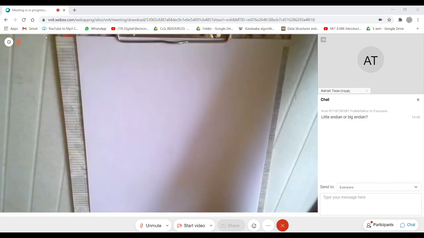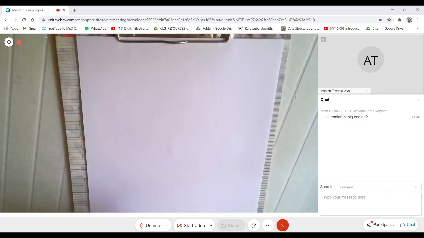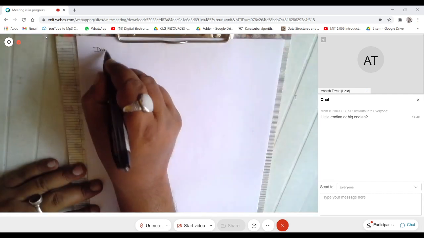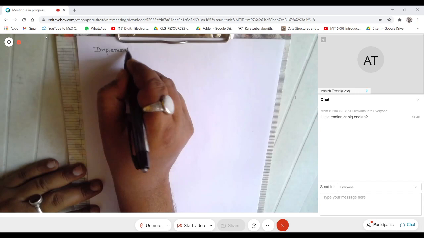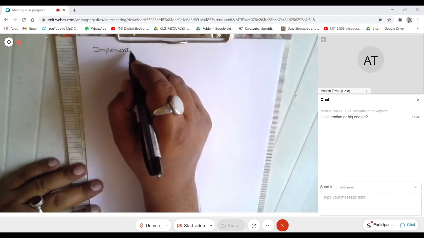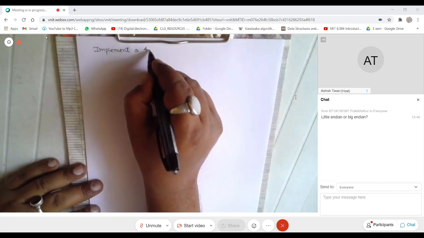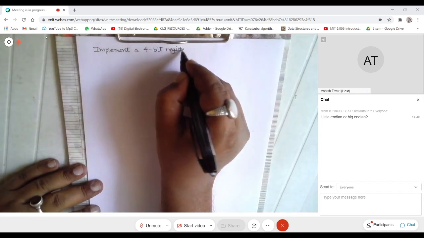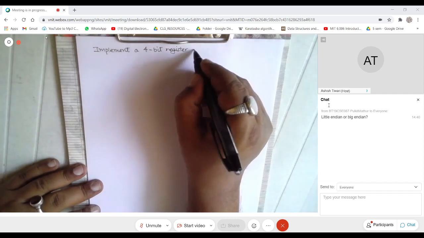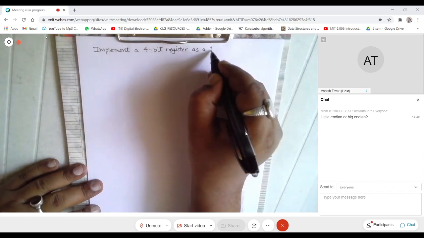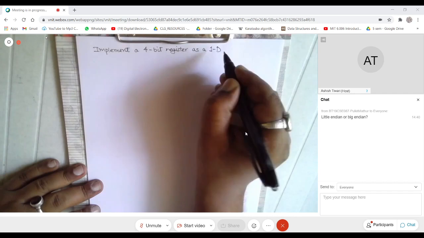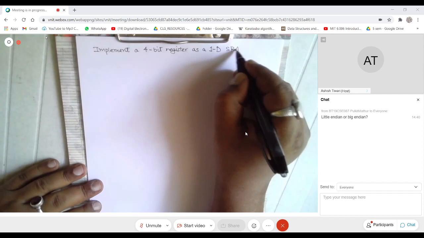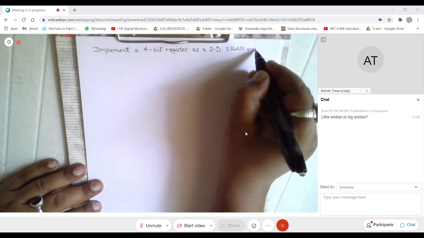So storing one bit of information is possible. If we assume that, what I want to do is build a 4-bit register, as a one-dimensional SRAM array of cells.